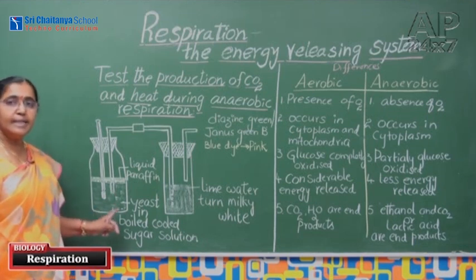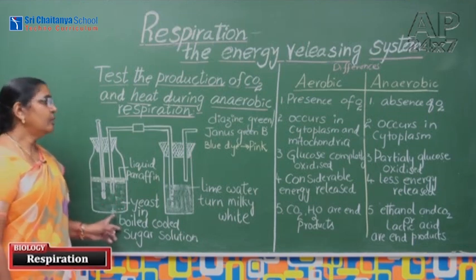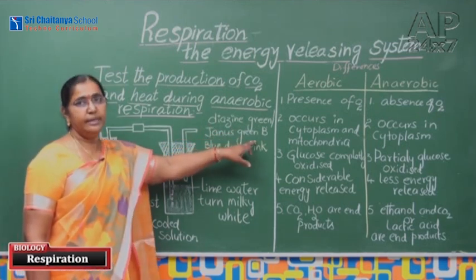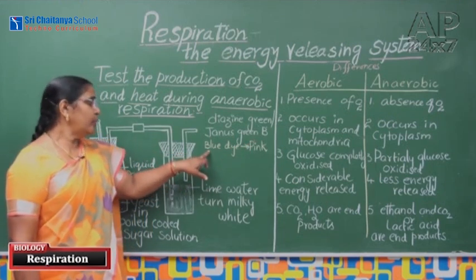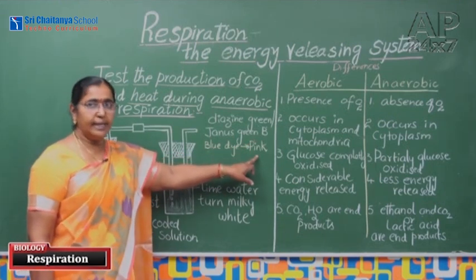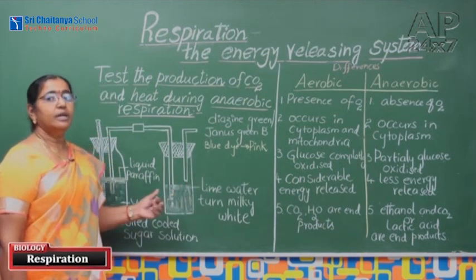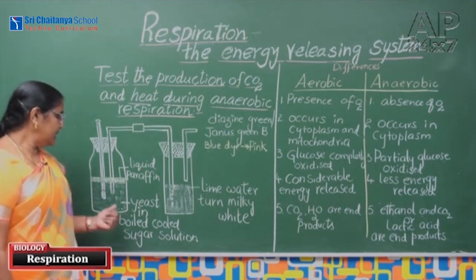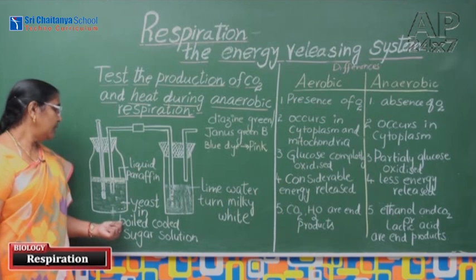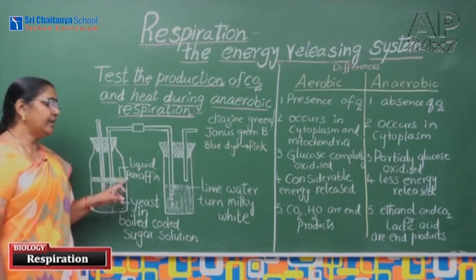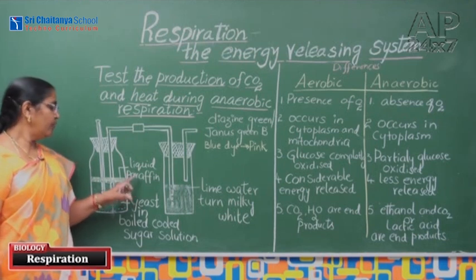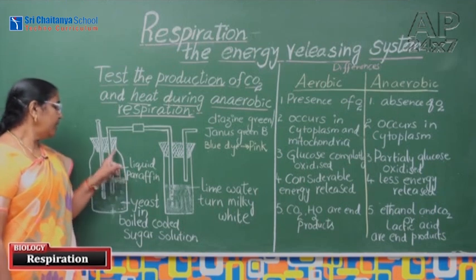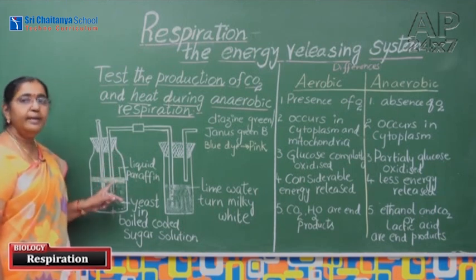Whether oxygen is completely removed or not, we have to add Janus green B dye. If this blue dye turns into pink color, then we can confirm the short supply of oxygen in this solution. Without disturbing this solution, add a 1 centimeter layer of liquid paraffin. Why should we add liquid paraffin? To prevent the entry of oxygen from the air.